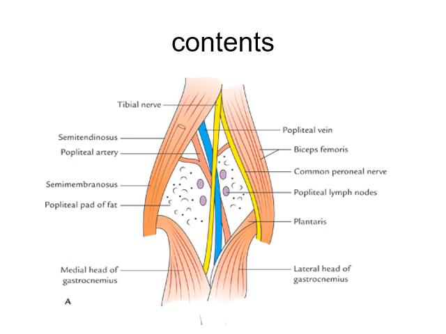In the lower half of the popliteal fossa, from lateral to medial, first there is the tibial nerve, then the popliteal vein and the popliteal artery. This is the relation of the contents of the popliteal fossa: artery, vein and nerve, mainly the tibial nerve in relation with the popliteal artery and popliteal vein.